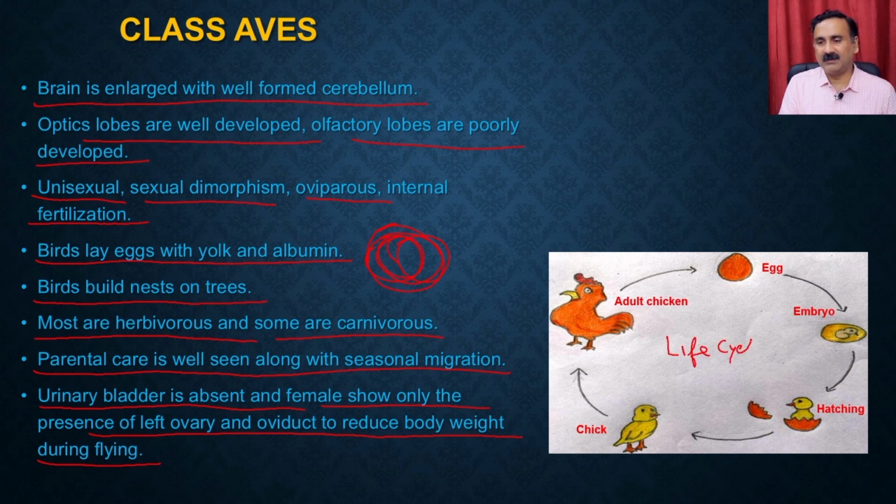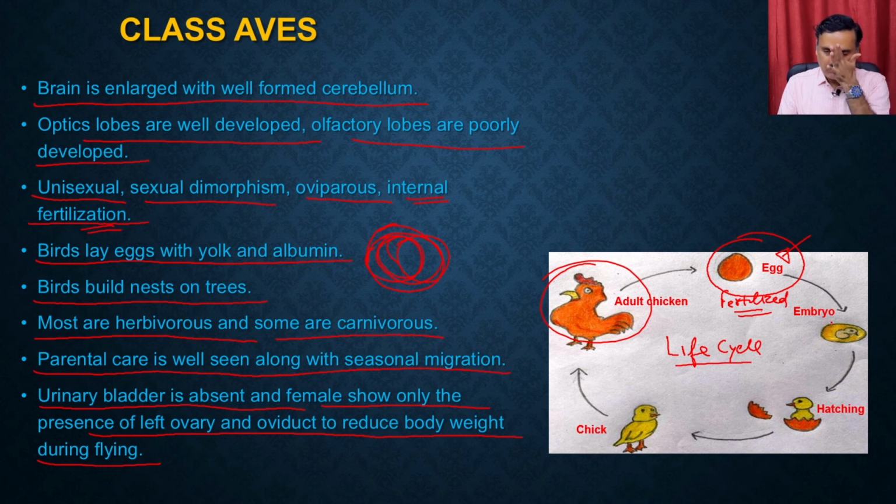So what you see here is the life cycle of a typical bird. Adult chickens give the eggs. These are the fertilized eggs, because as I said, the fertilization is internal, right? So the eggs you get from the adult chicken are fertilized eggs, and then these fertilized eggs are present outside and incubated for some time at 37 degrees Celsius.